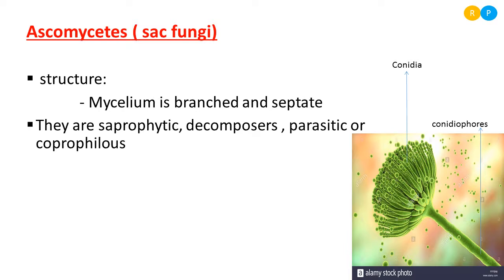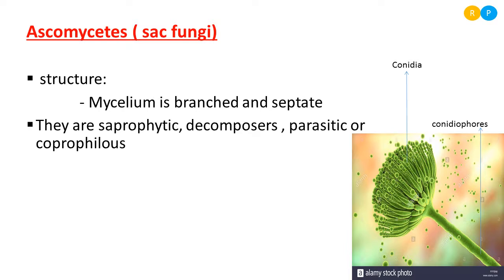Clear? And some of the ascomycetes are parasitic. That means they cause disease in plants as well as in animals. And some are coprophilous. What do you mean by coprophilous? Again, a new terminology here. Coprophilous is nothing but fungi that grow on cow dung. So the fungi which grow on cow dung are called coprophilous.